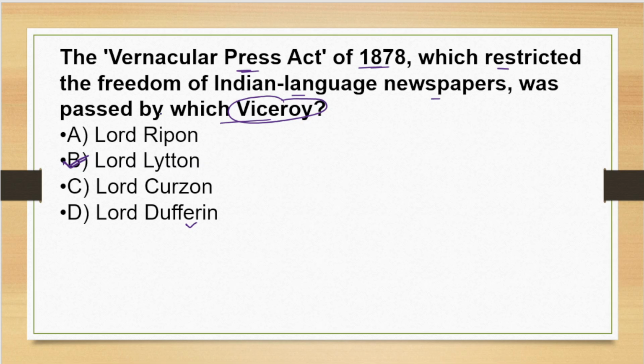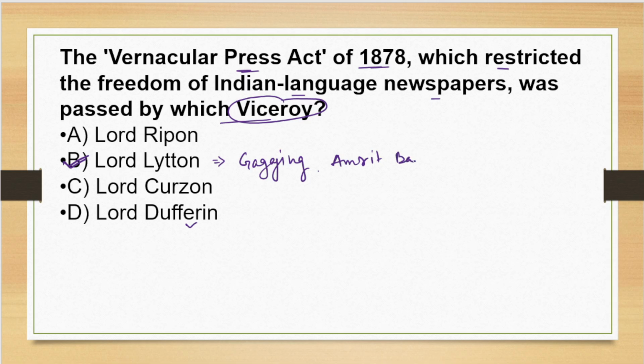Lytton was the person who passed the act that restricted the freedom of Indian language newspapers. Lord Lytton, he passed the Gagging Act. It is called a Gagging Act because it was meant to suppress the criticism of British policies in local languages, and therefore the Amrit Bazar Patrika famously changed from Bengali to English overnight, right?